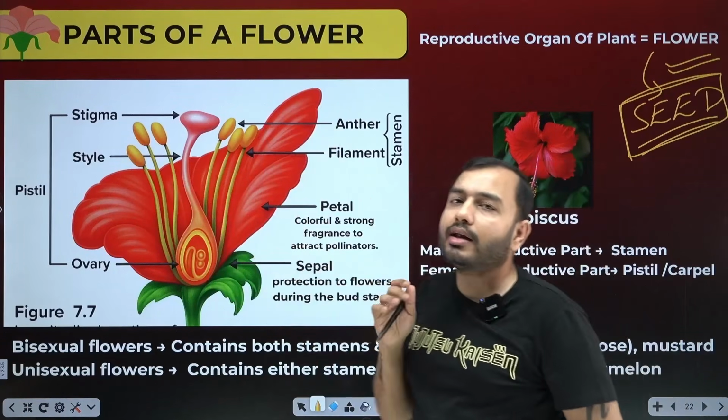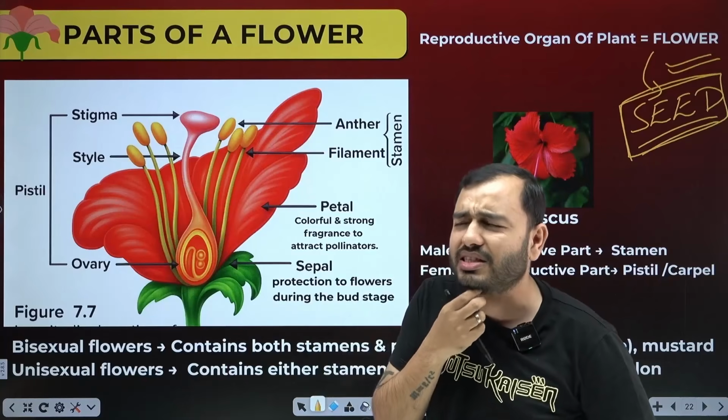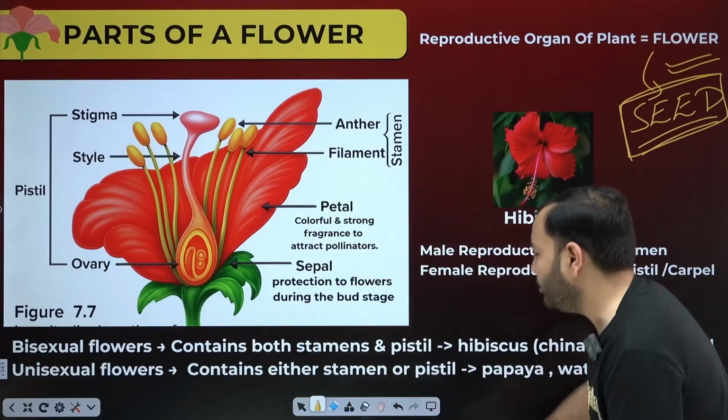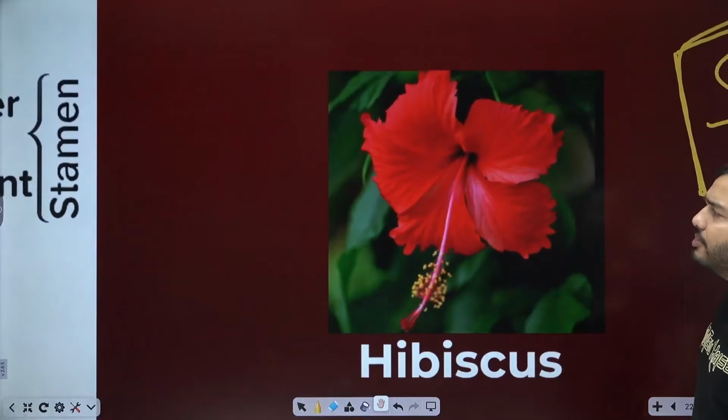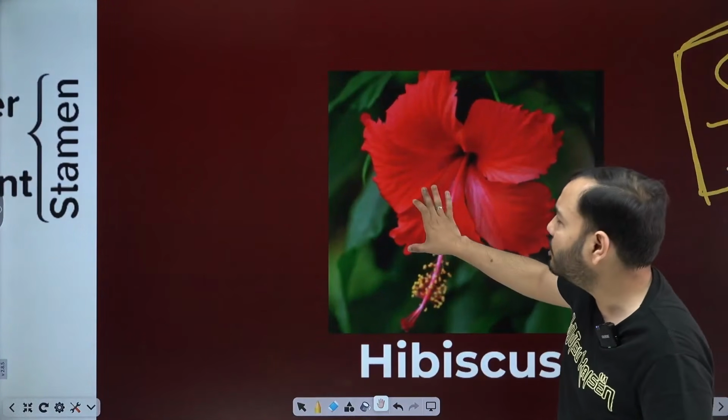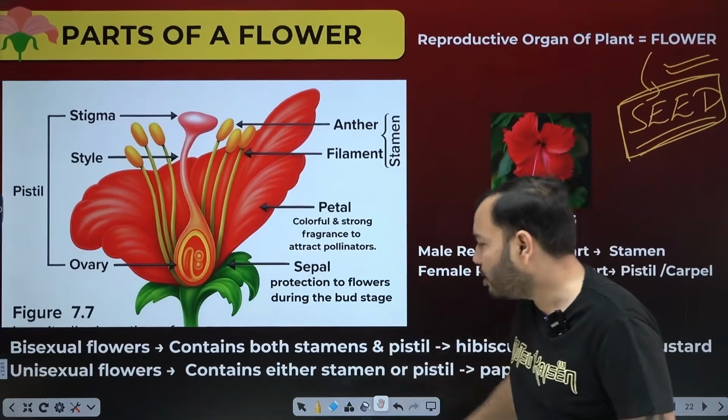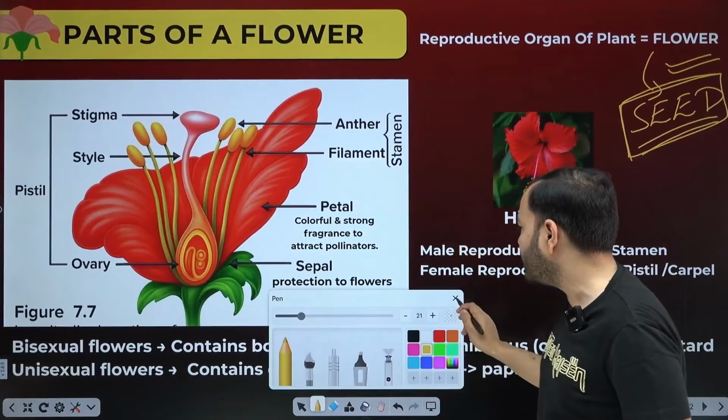I have taken a common flower, hibiscus. You might not recognize it by name, but if you see this image, you will. Everyone must have seen this plant, right? Hibiscus flower. It is called gudhal in Hindi. Hibiscus is very easy to understand. It is bisexual. That is why it is taught.